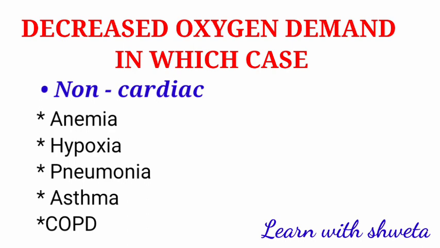So now we talk about anemia. It is the condition of having a lower than normal number of RBC or quantity of hemoglobin. So now we talk about non-cardiac problem, in which the subheadings are anemia, hypoxia, pneumonia, asthma and COPD. COPD is also known as chronic obstructive pulmonary disease. So let me talk about one by one.